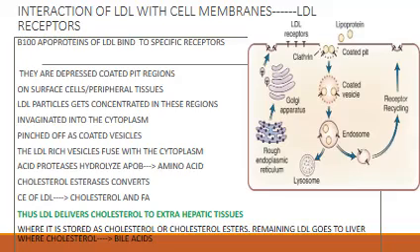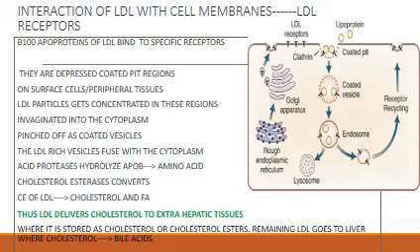In this way, LDL delivers cholesterol to the extrahepatic tissues, where it is stored as cholesterol or cholesterol esters. The remaining LDL will go back to the liver, where the cholesterol is converted to bile acids. So the figure is important, and also the binding of the LDL to specific receptors.